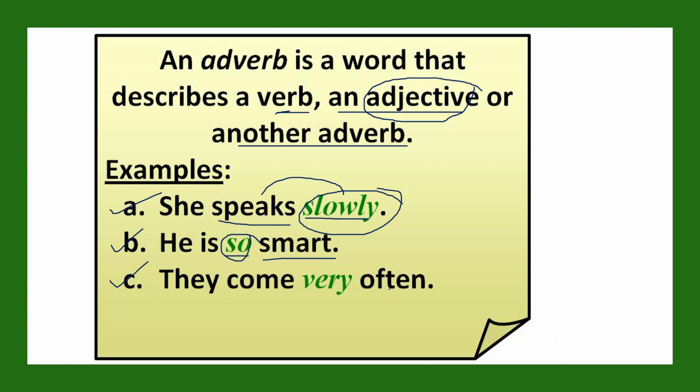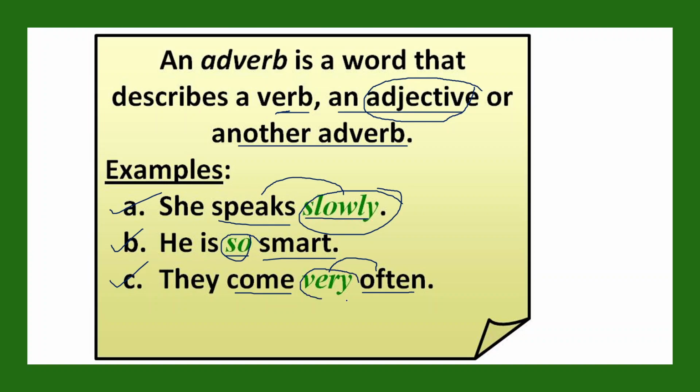They come very often, right? Now here they come. Come is the verb, and how they come? They come often, right? They come often. Often is an adverb here. They come when? How? How many times? How frequently? Right? So they come often, sometimes, often, कभी कभी आते हैं. और कितने often आते हैं? Very often, बहुत कम. कितने often आते हैं? Very often. So often is an adverb, और often को भी वापस और describe कौन कर रहा है?